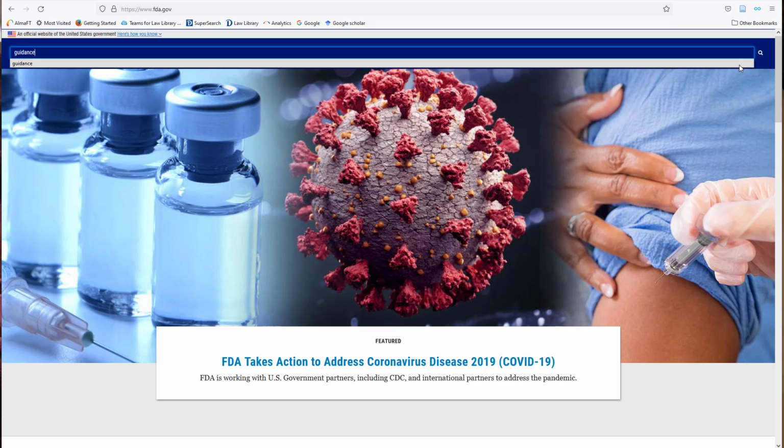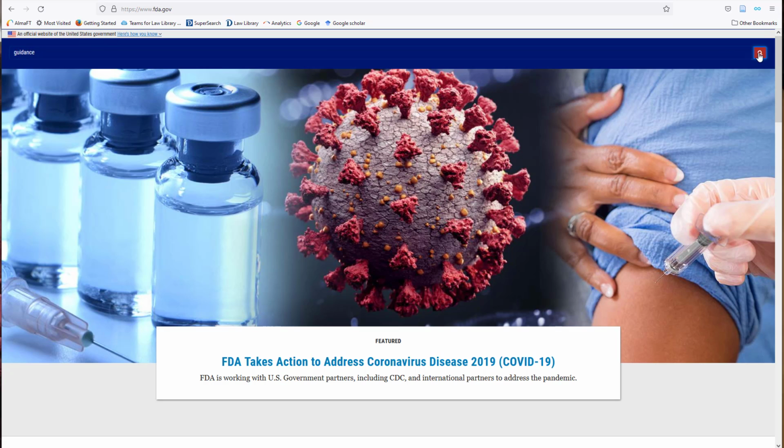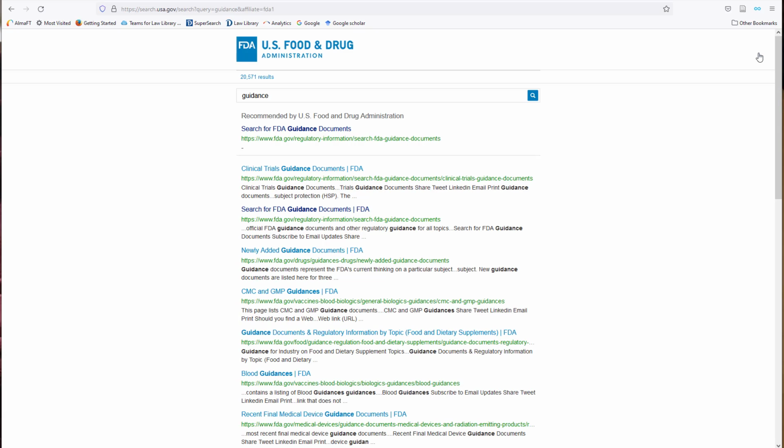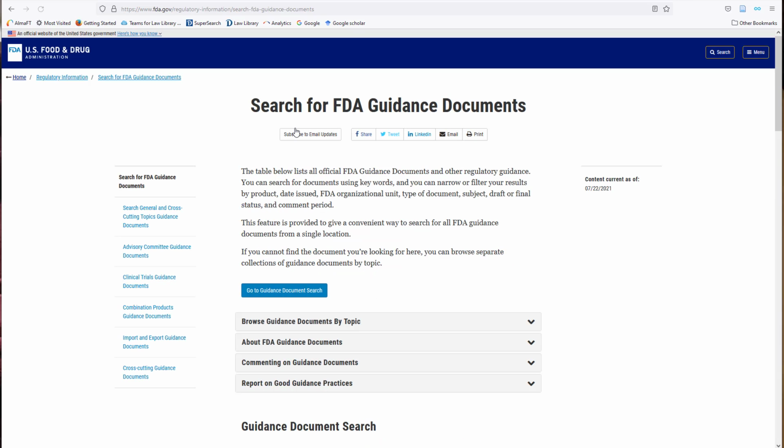I then input guidance in the search box and click on the magnifying glass to execute the search. Note that this very simple search brought up over 20,000 results. However, at the very top of the results is a suggested page, Search for FDA Guidance Documents. I click on this and see the FDA offers a much more sophisticated search tool for finding FDA guidance documents.